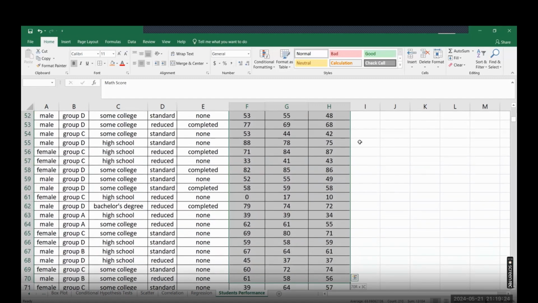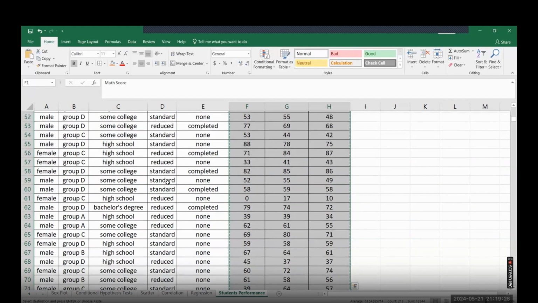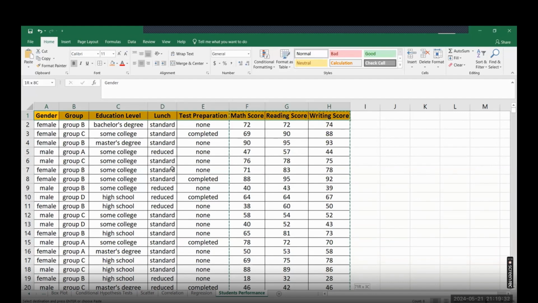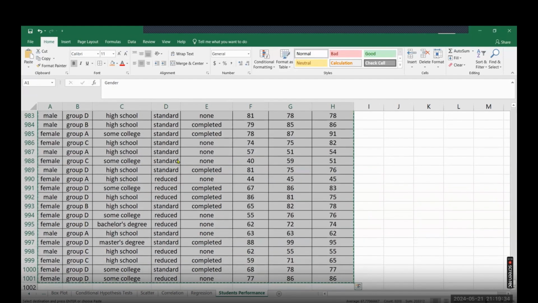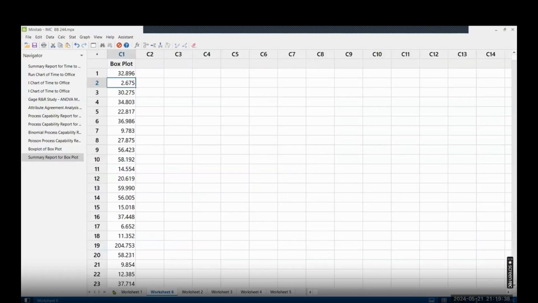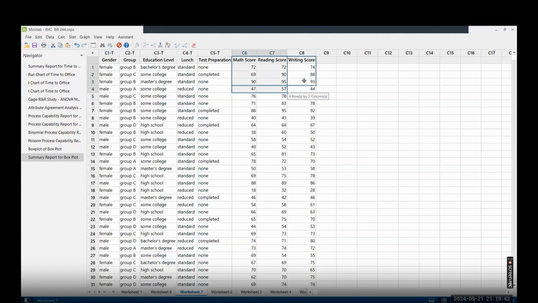Maybe I'll just pick some 60 values from here. Or, let's say I'll do one thing: I'll copy and paste all the data into Minitab in one go. We want to see the graphical relationship between math, reading and writing. Let's consider math is your y variable, and you want to see the impact on math from the reading and the writing score.